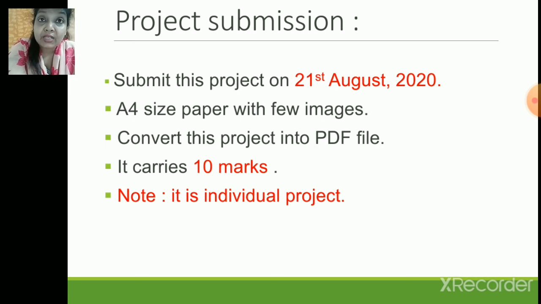Now, one more important thing, how to submit this PDF file, we will get back to you with one more video. All right, I repeat, how to submit this PDF file, on 21st of August, we will get back to you with one more video. The reason teachers are giving you a reminder now is so that you can start preparing your project. All right? So make sure that you start working on the project immediately.